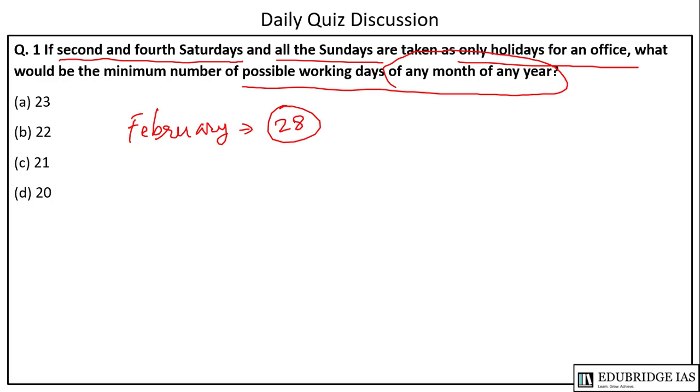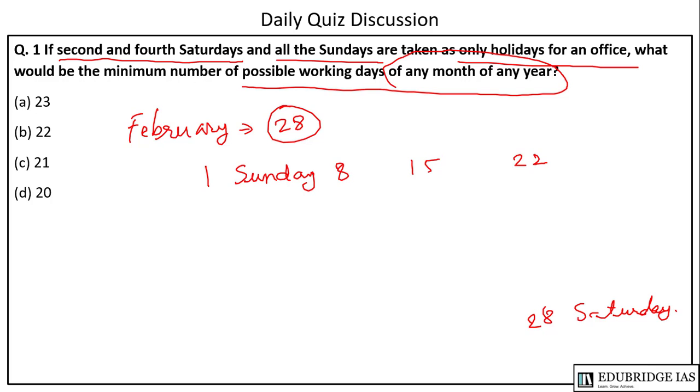So now if we consider the 1st of February as Sunday, then the next ones would be the 8th, 15th and 22nd. So in this case as well, 28 will be Saturday.